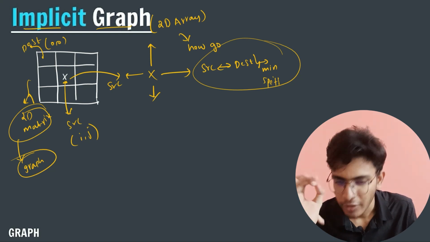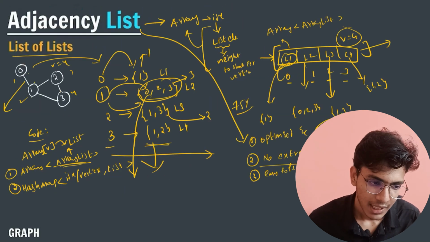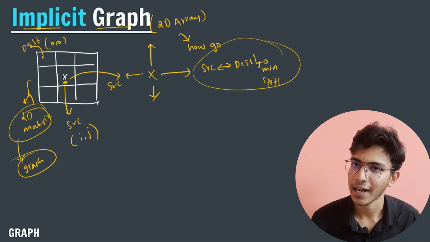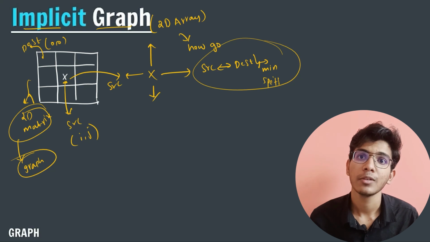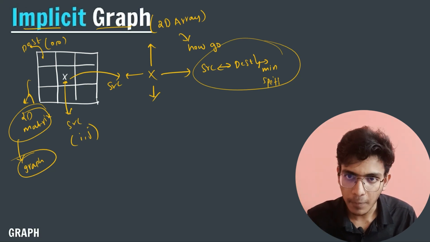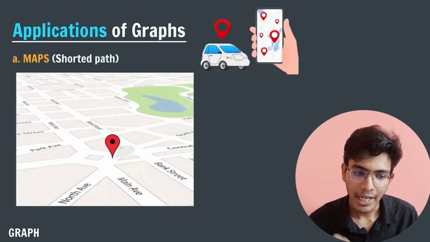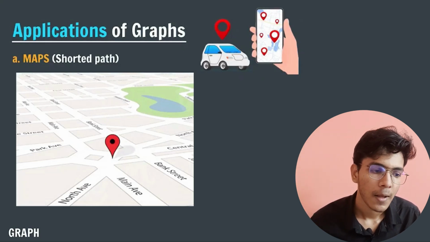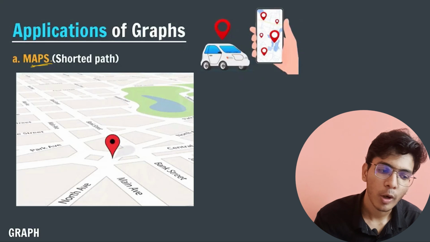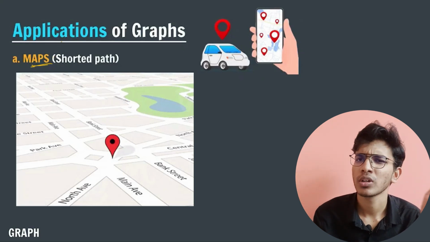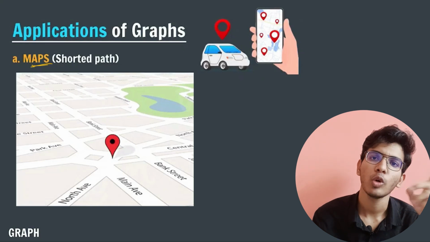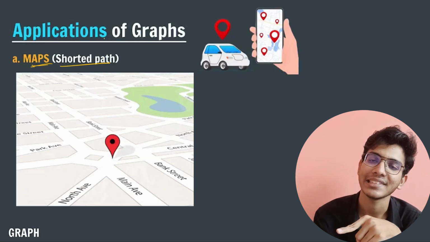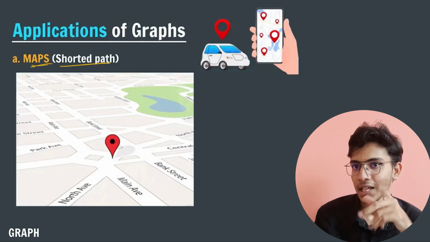Now we have talked about 4 different implementations, that is adjacency list, adjacency matrix, and the third one is edge list and implicit graph. Now let us talk about where we use graphs. I have told you that there are n number of applications where we use graphs in real time, and one of the best examples which we generally think of whenever we think of graphs is maps. In maps, when you put a location, let's say you want to go from Hyderabad to Vizag, it will give you the shortest path between two corresponding cities, between two corresponding vertices.